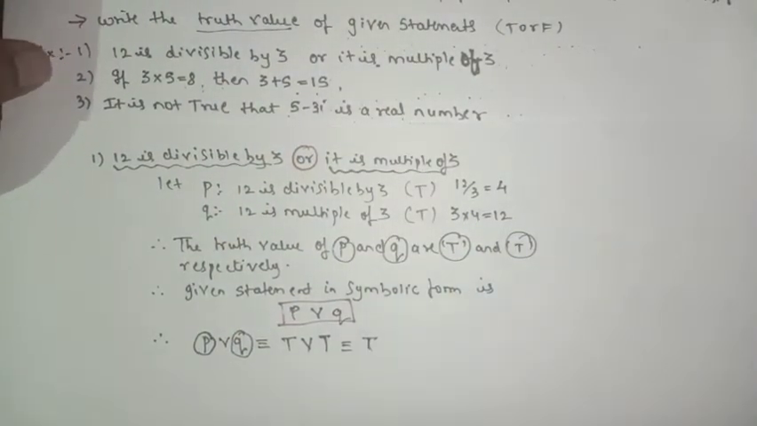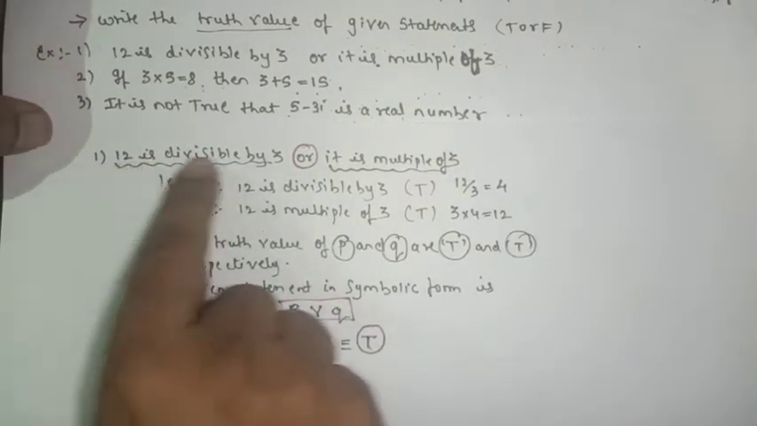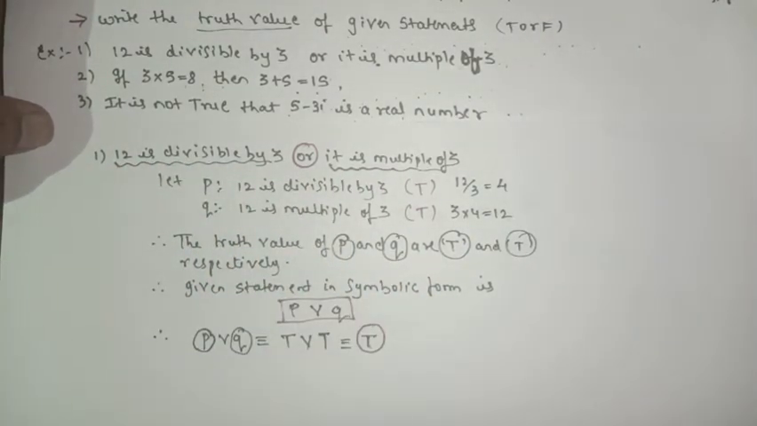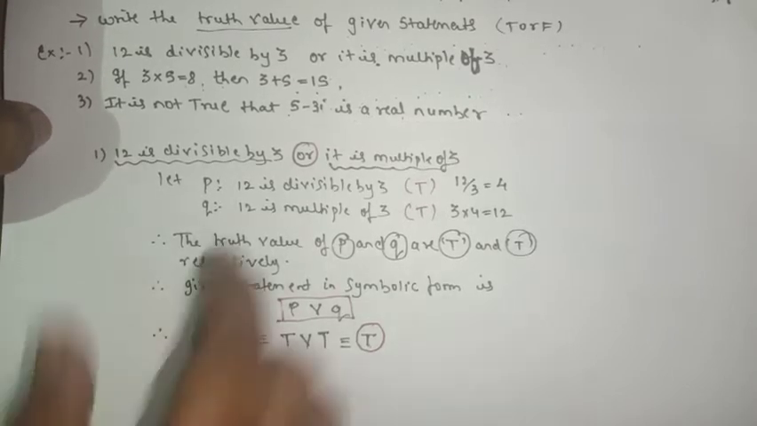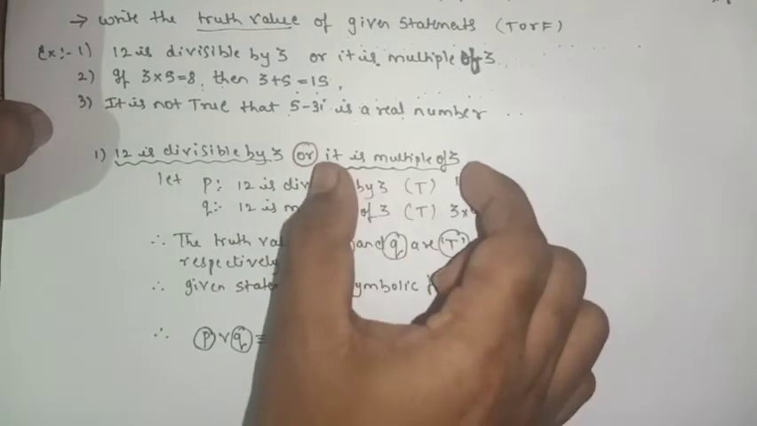So here we got the final answer. The given statement is true. Basically, your first exercise, question number 1, is based on what? Only one individual statement is given: 12 is divisible by 3 and it is a multiple of 3.